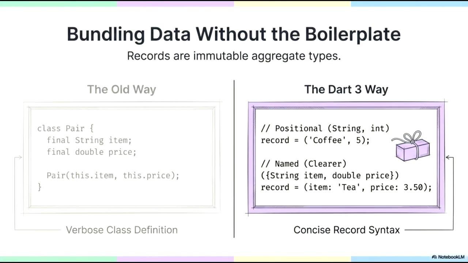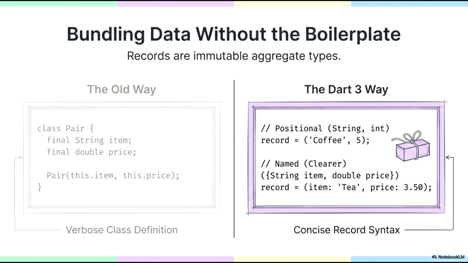Let's look at how Dart 3 simplifies bundling data by removing unnecessary boilerplate. Traditionally, if you wanted to group multiple pieces of information together, such as an item name and its price, you are required to define a dedicated class. As illustrated on the left, this old way involves writing a verbose class definition with final fields and a matching constructor, just to hold a simple pair of values.